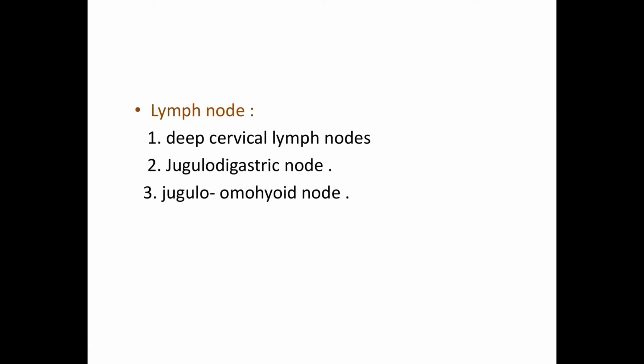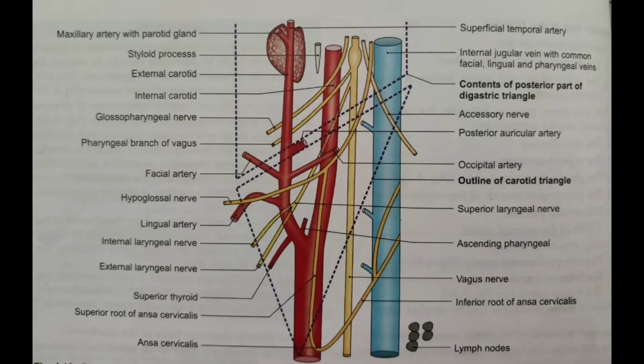The lymph nodes. The lymph nodes of the carotid triangle include the deep cervical lymph node, jugulo-digastric node, and the jugulo-omohyoid node. This picture shows the complete contents and the boundaries of the carotid triangle.